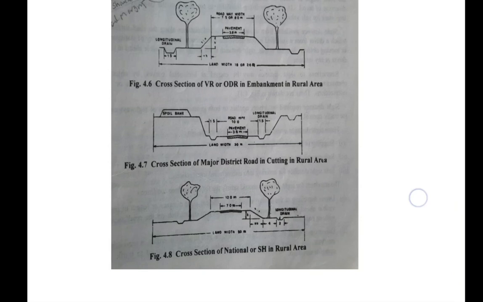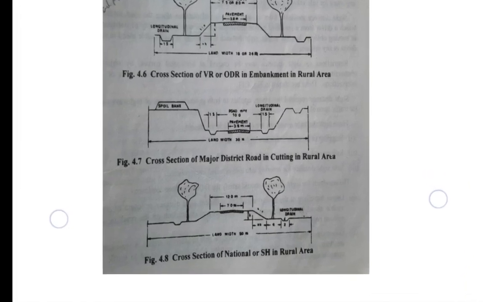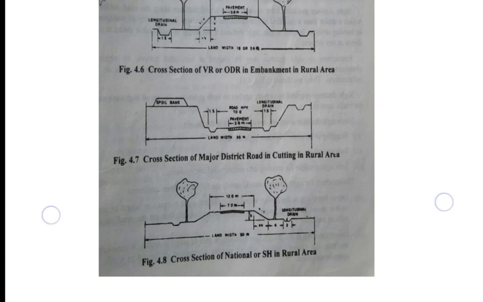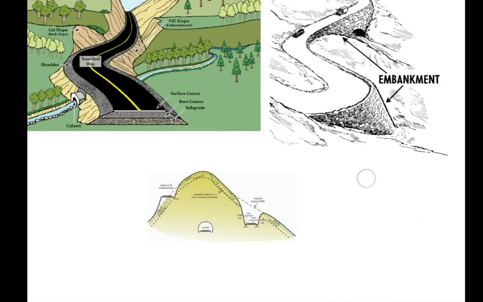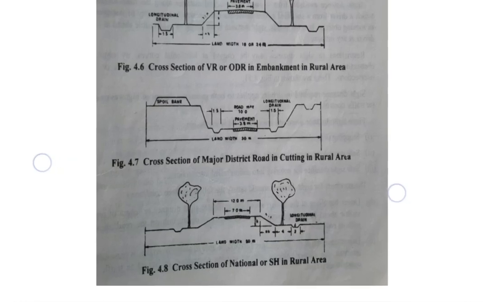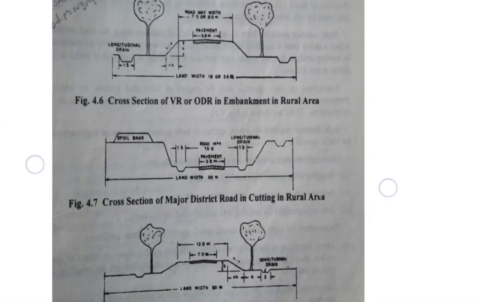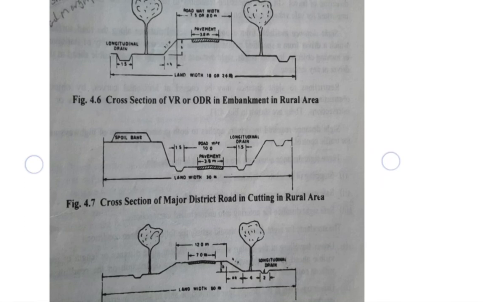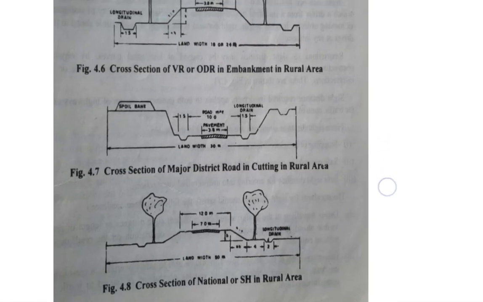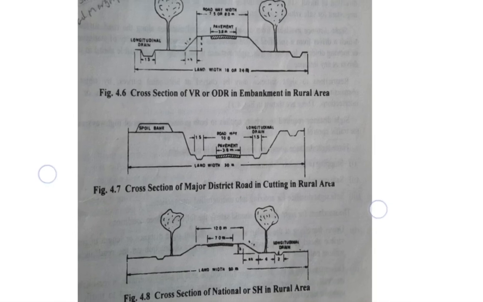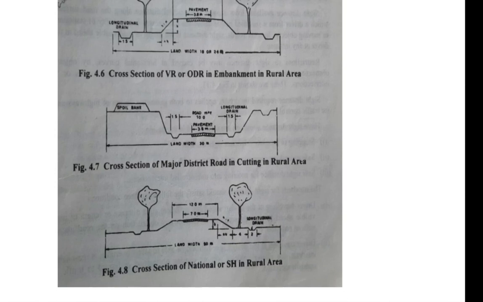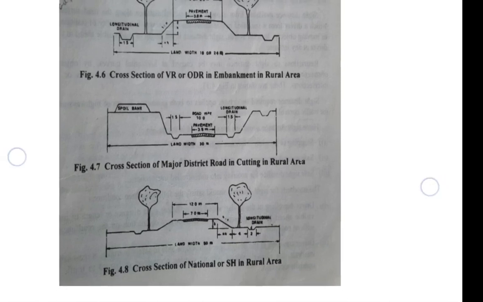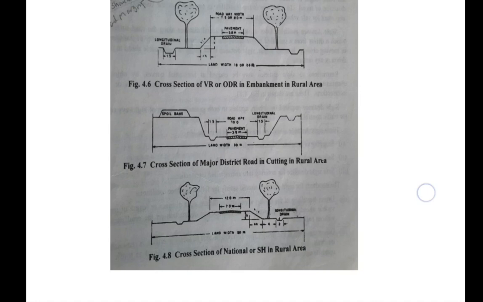Okay, next is a typical cross section of a village road. VR means village road, ODR means other district road. In embankments, what we have already seen in the last slide, this one is embankment. Okay, it's a typical cross section of the embankment road. At the bottom it's a typical cross section of the cutting in a rural area. Okay, this figure is very important. We should write it in our notebooks. Cross section of VR or ODR in embankment in a rural area, cross section of major district road in a cutting in a rural area. Okay, this figure I have taken from the Kannan District textbook. It's a standard textbook.